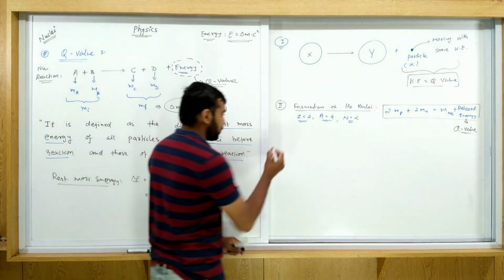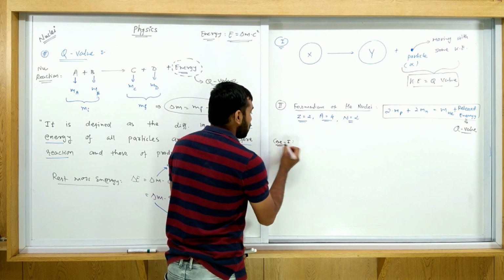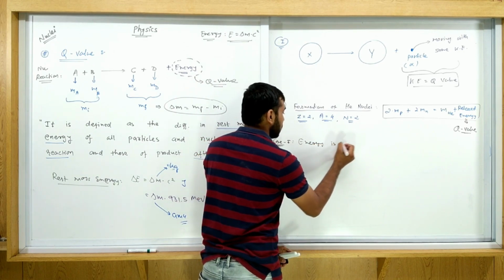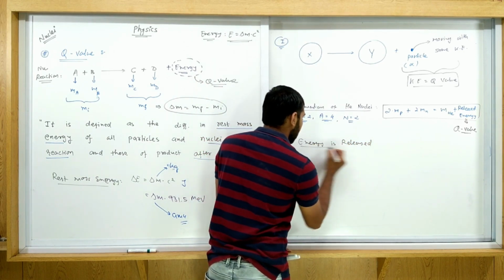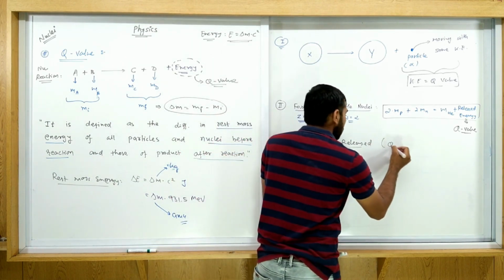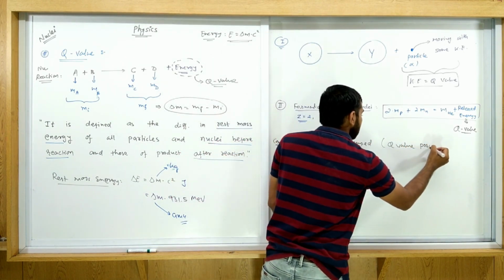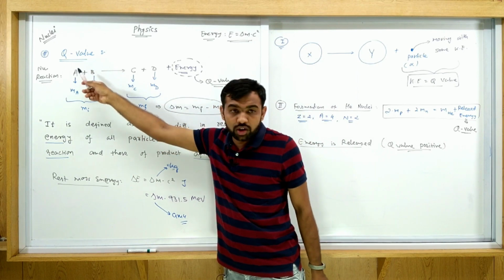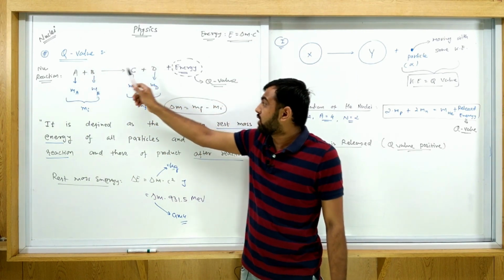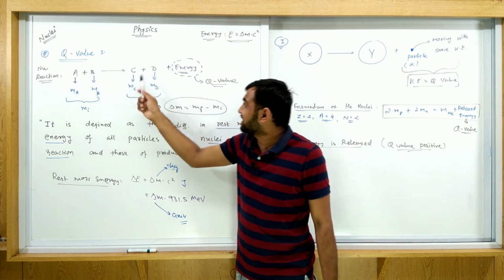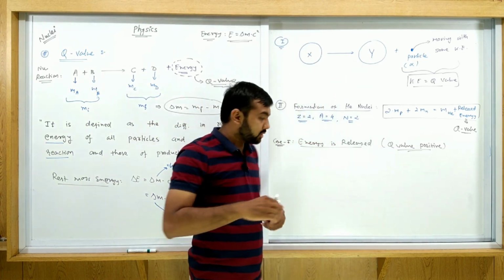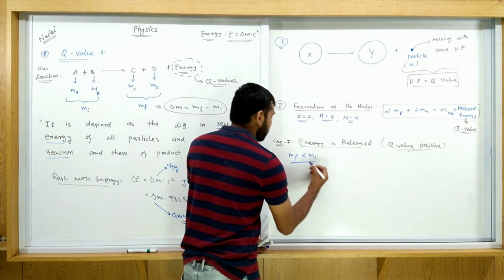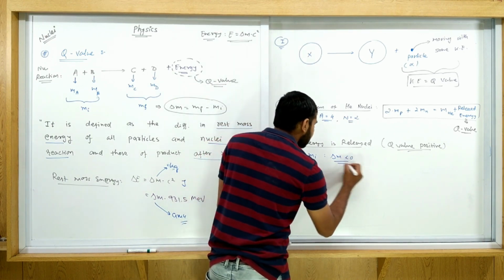So case number 1, when energy is released, it means Q value is positive. If energy is released in any nuclear process, then we call Q value positive. If M final is less than M initial, it means delta M is less than 0.